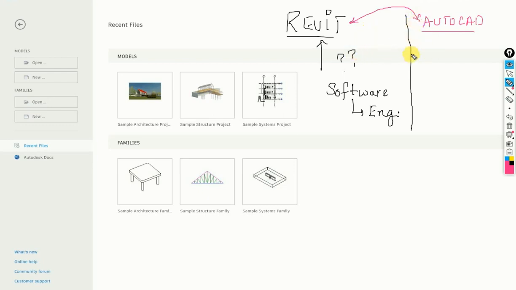Yeah, there are a lot of specialities. AutoCAD is mainly good for only floor plans, whereas Revit is good for floor plans, for perspectives, for 3D modeling, for rendering, for all the detailing and everything.